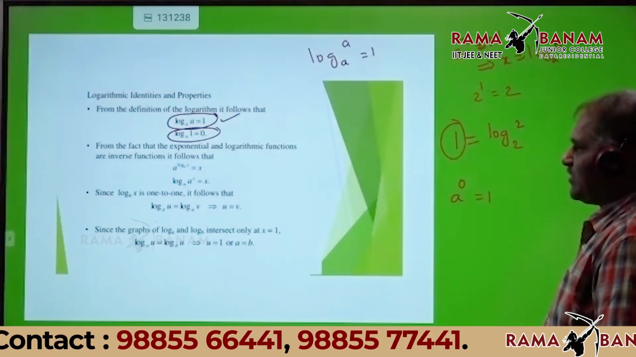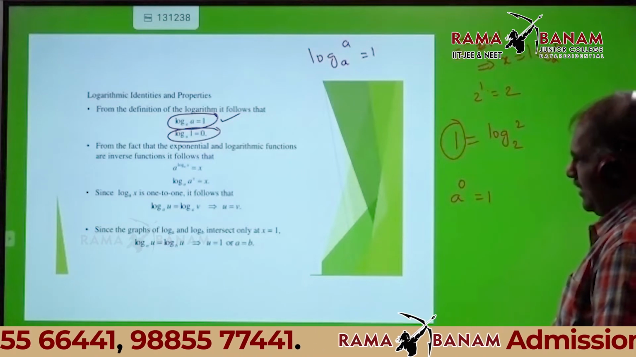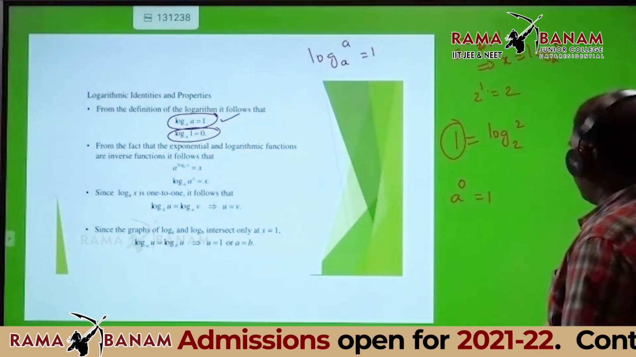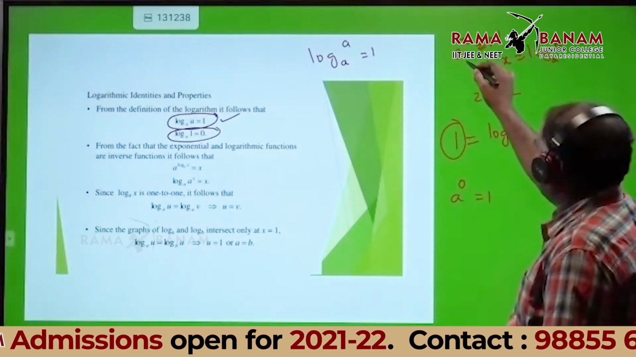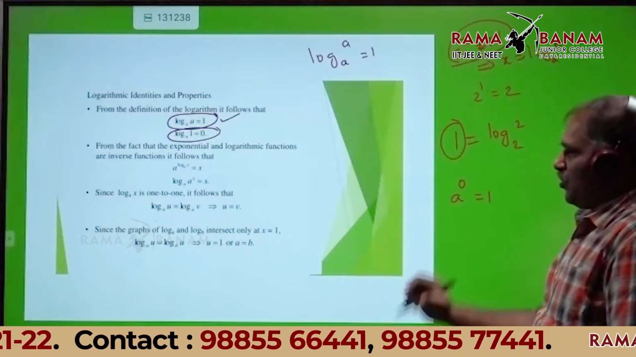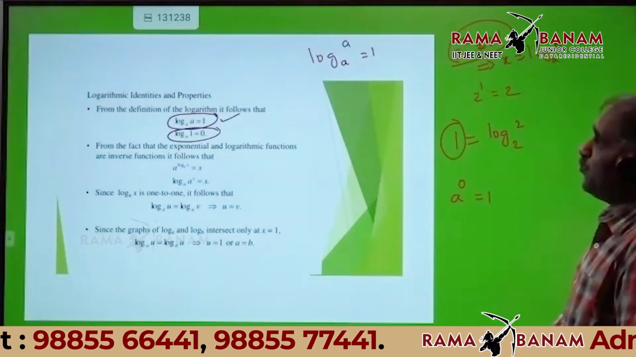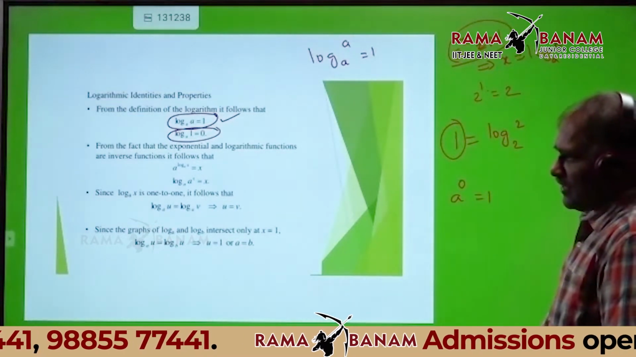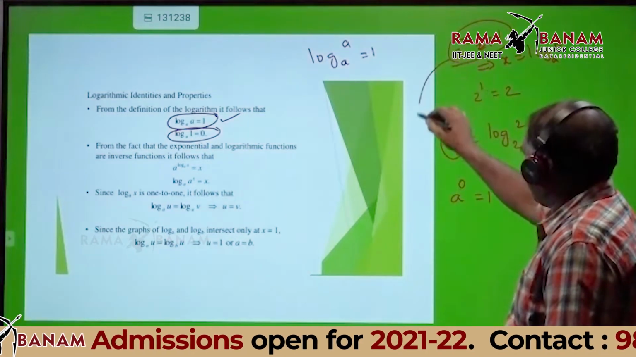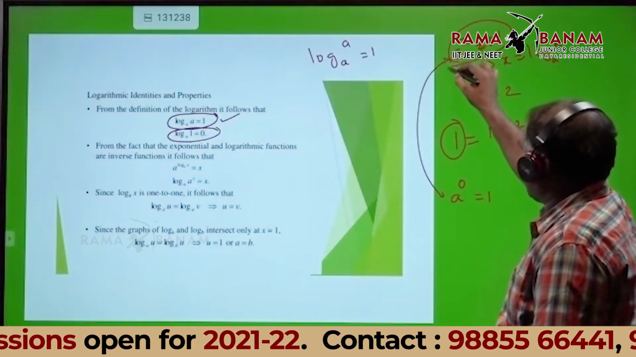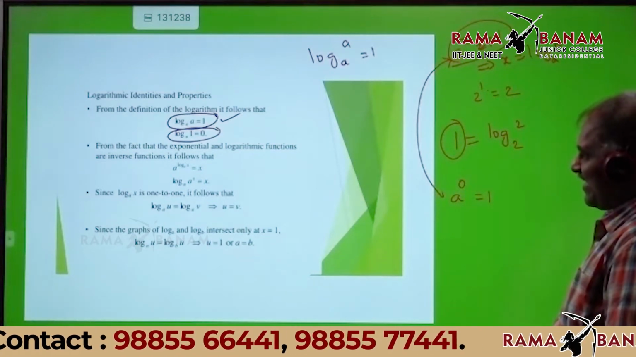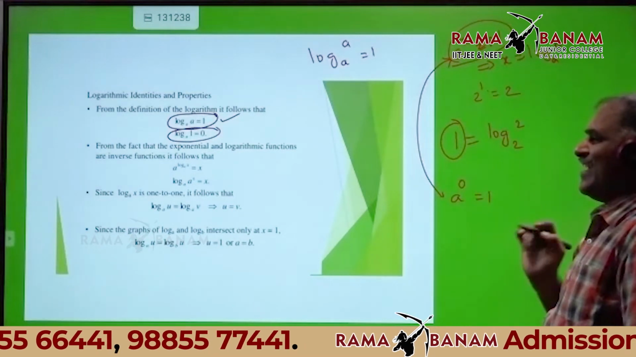A power 0 is equal to 1. Compare this with A power X is equal to N. A is A, what is the X value? 0. Answer of this, in this one and this one, N, definition.